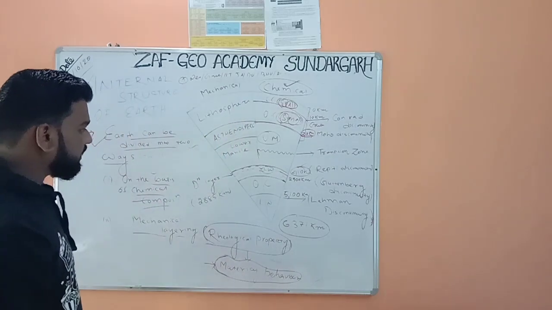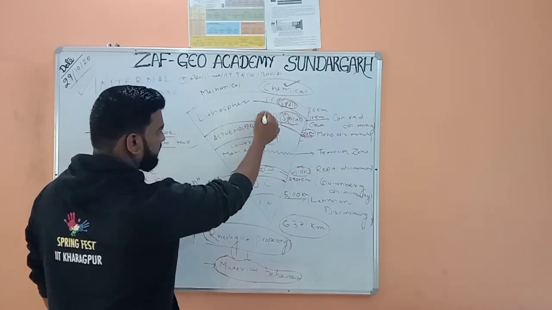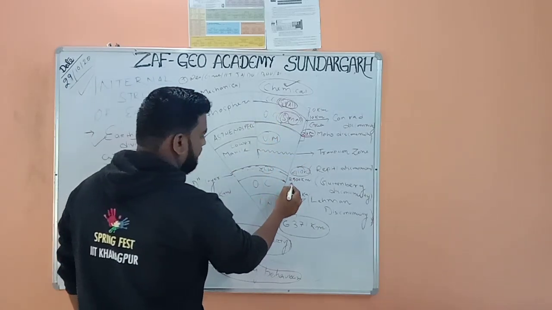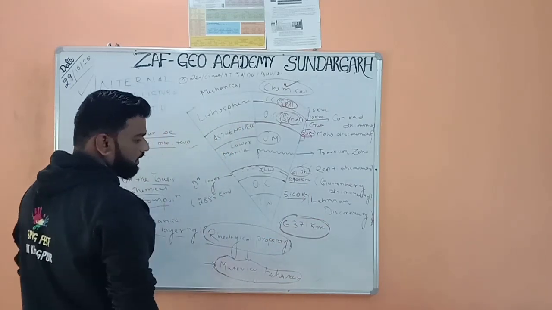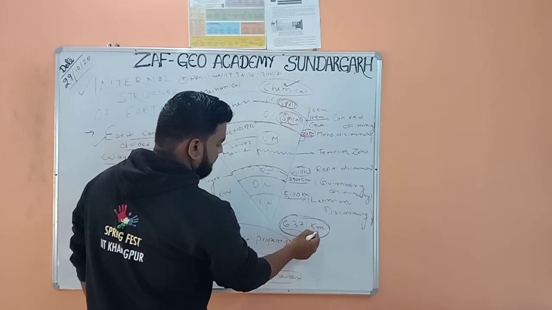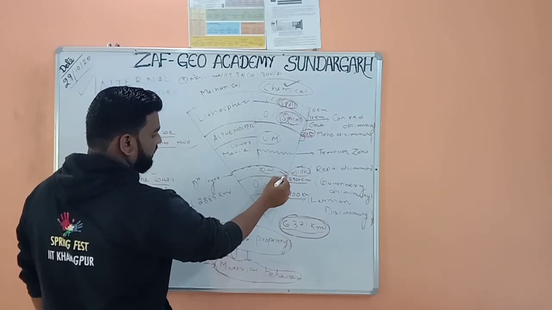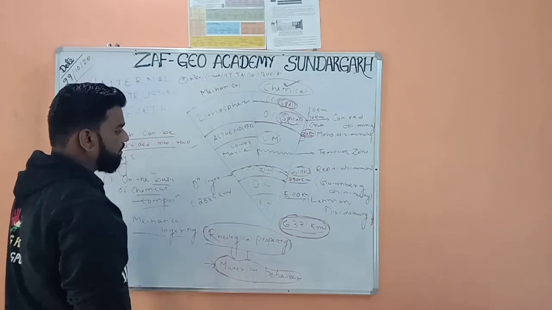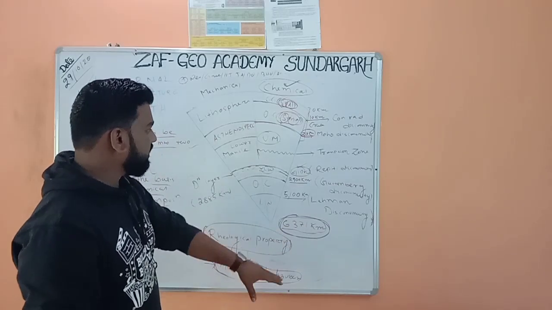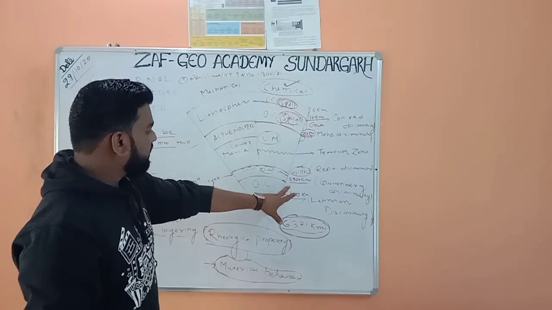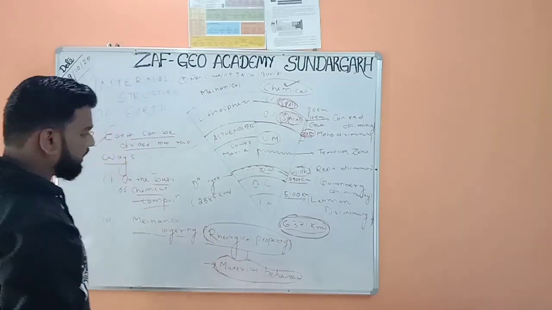Now from 2900 kilometer to 6371 kilometer, which is the center of the earth, is the core.